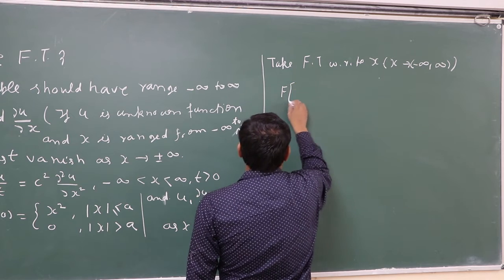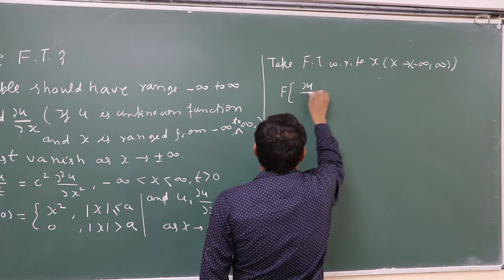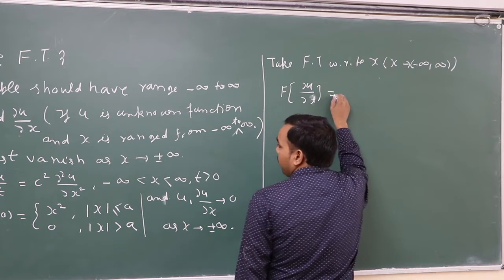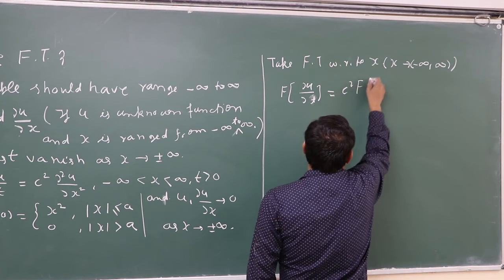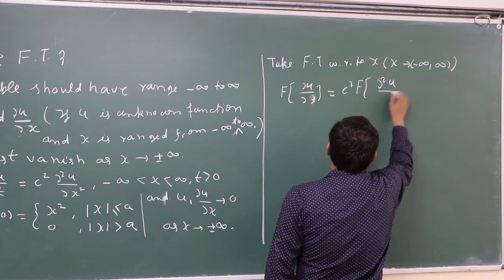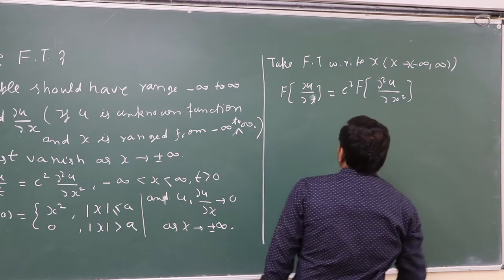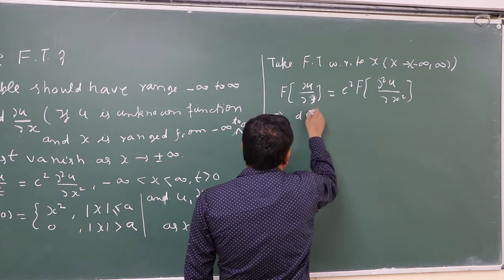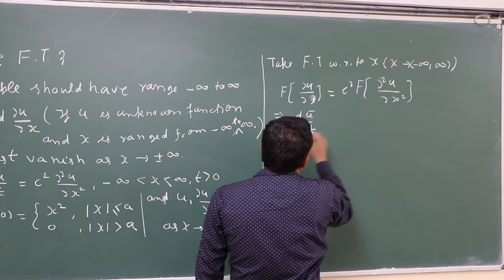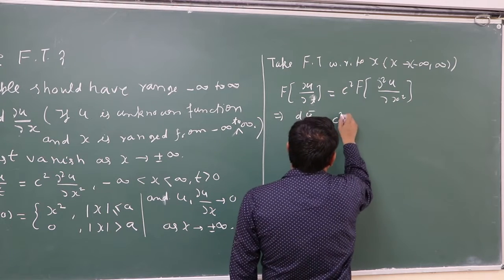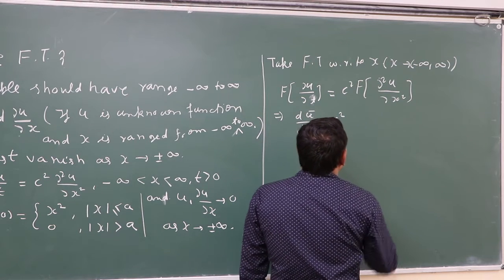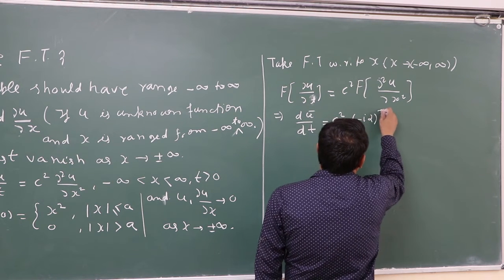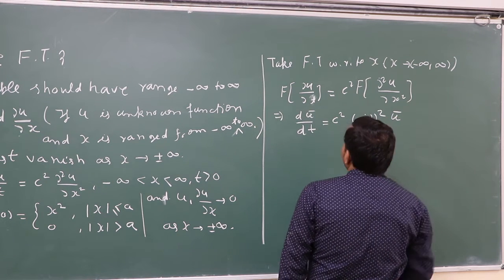Take the Fourier transform of del u upon del t equal to c square times the Fourier transform of del square u upon del x square. So this becomes simply d u bar by dt equal to c square times, and the Fourier transform of this is minus i alpha whole square u bar.